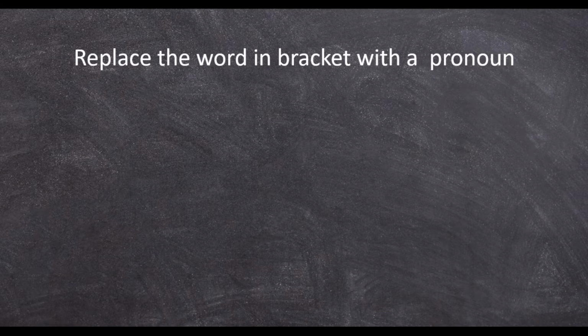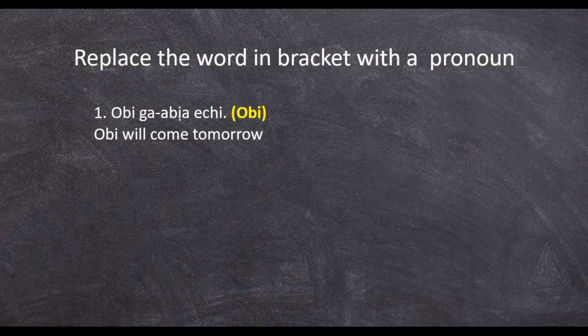Replace the word in bracket with a pronoun. Obi ga-abịa echi. So, what will you use to replace Obi? Obi is a male to help you. Obi is a boy. Yeah, ọ ga-abịa echi is also he. Well done.